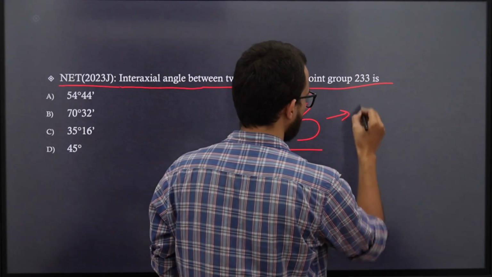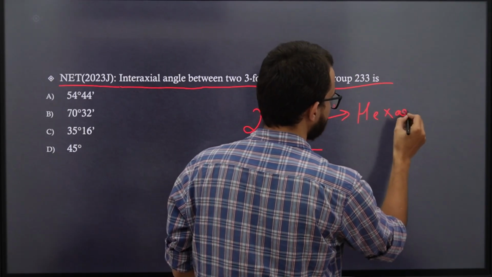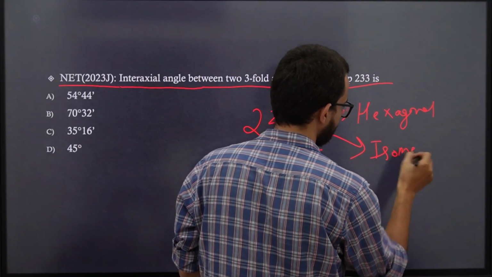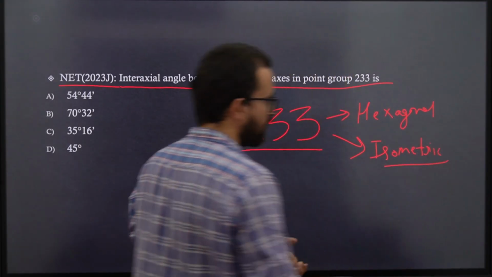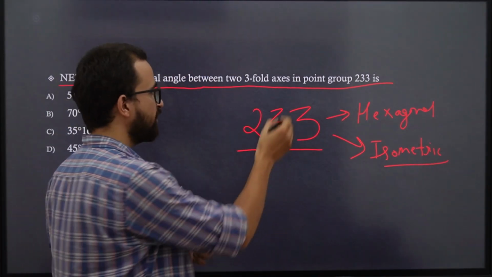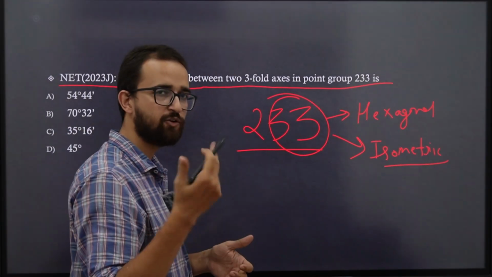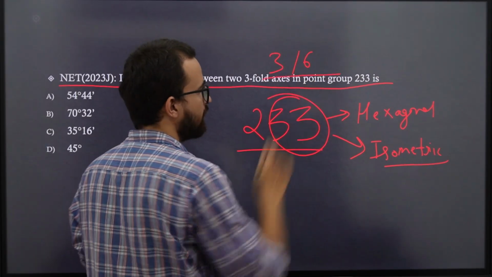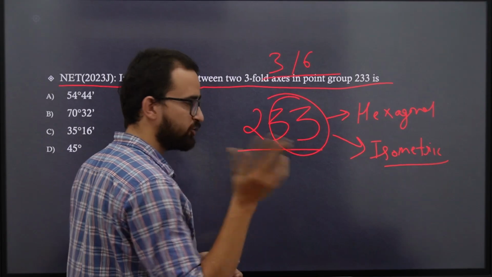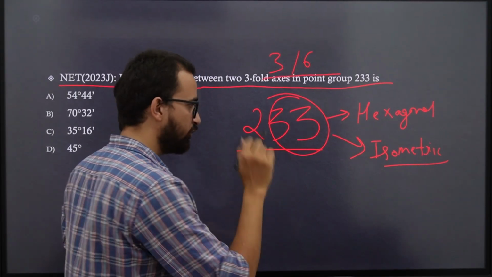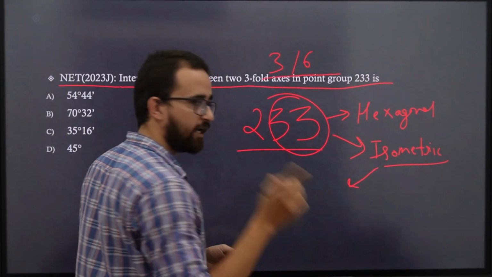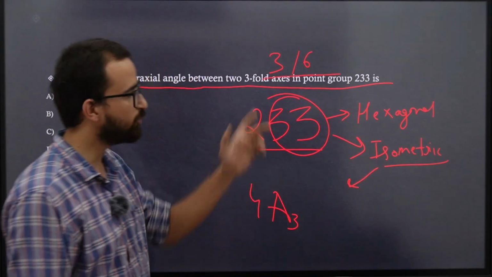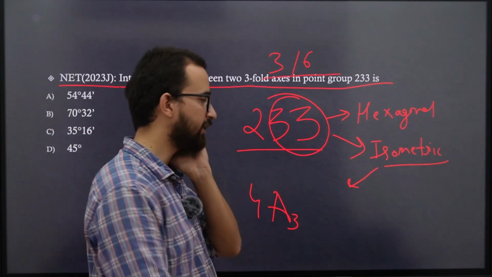So a lot of you may be guessing it belongs to the hexagonal system and some of you will say it belongs to the isometric system. Why do you say it belongs to the hexagonal system? Because of the presence of these threefold axes, and we know that hexagonal contains either threefold or sixfold axes. But when you move to the isometric system, the students who have studied the isometric system in detail also know that the isometric system is characterized by four threefold symmetry axes. That means both the hexagonal and the isometric can contain a threefold axis.